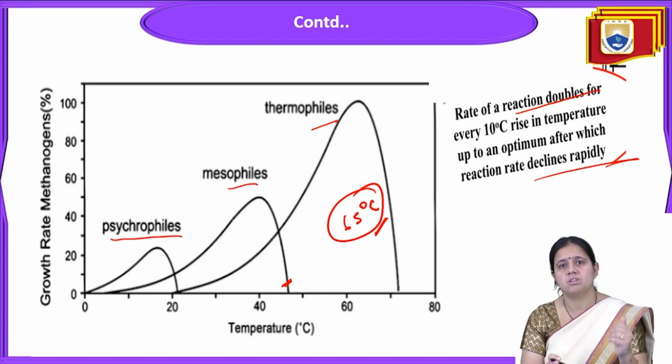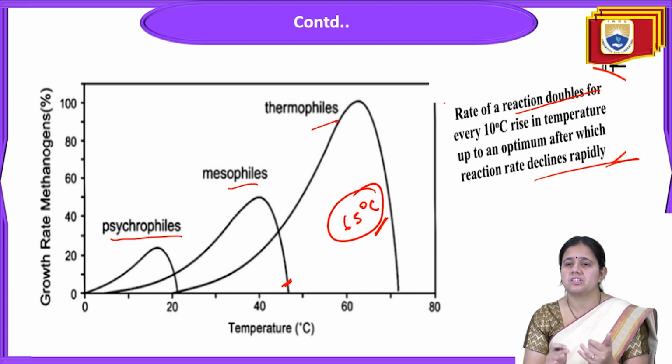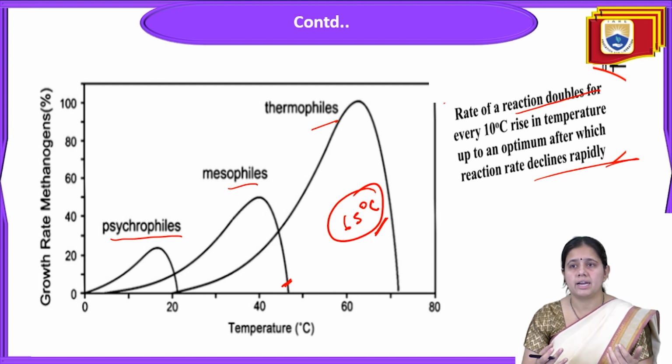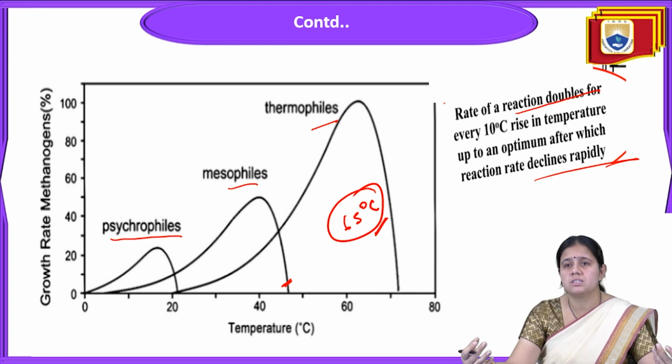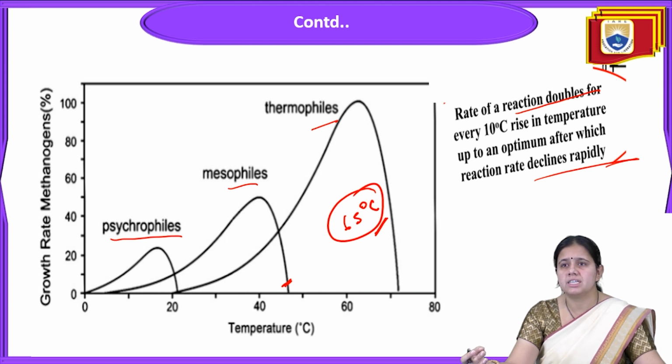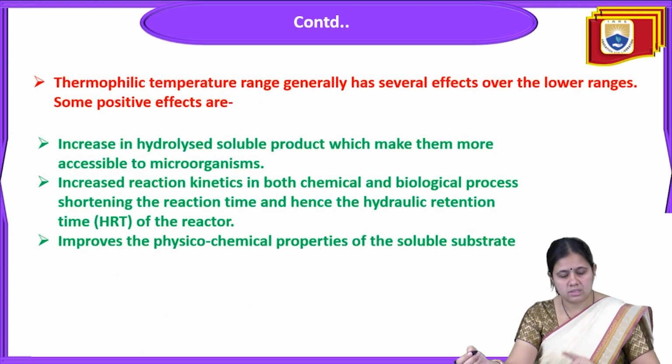If the temperature is increased beyond 65 degrees Celsius, the reaction rate of this microbial activity is going to decline, and that decline will be rapid.